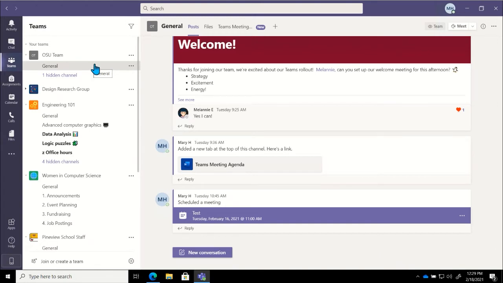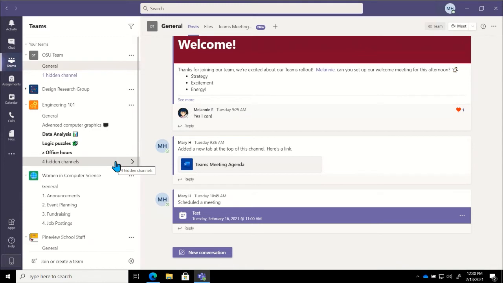So what everybody will see in this team is this one hidden channel area. And if they click on this, they should be able to see the list of channels that have been hidden. Looks like my network might be having just the tiniest issue. If we look below under engineering, for example, we have hidden channels here as well.